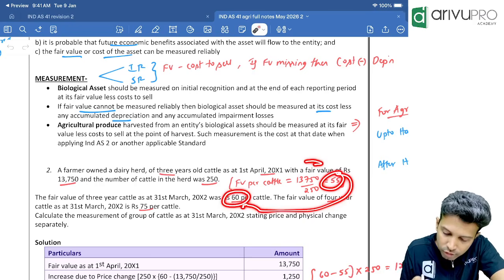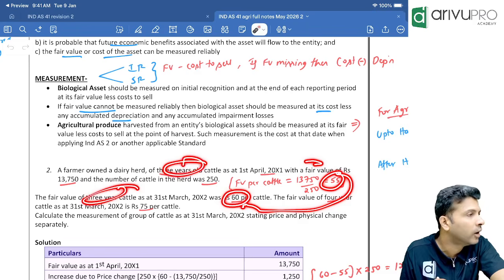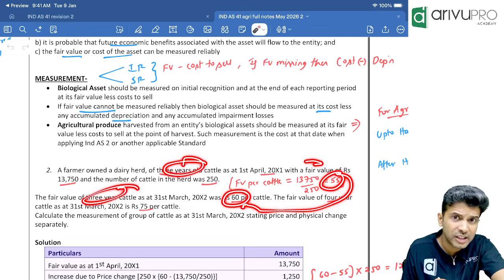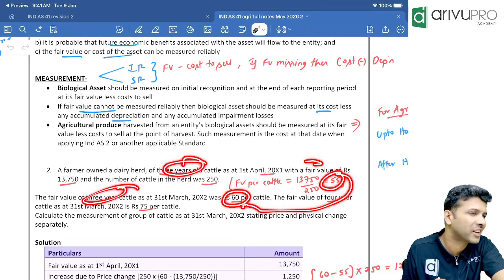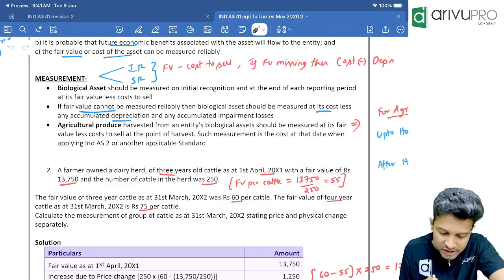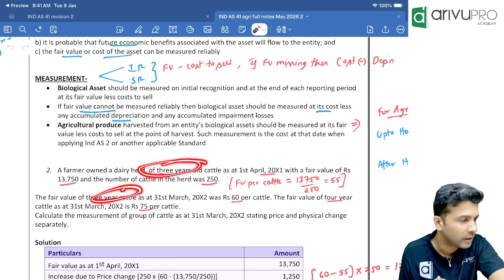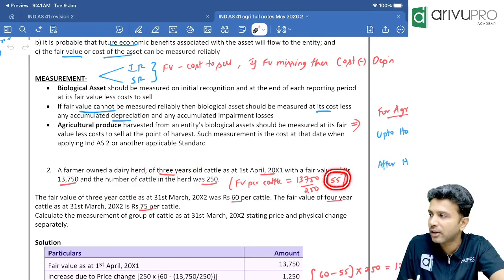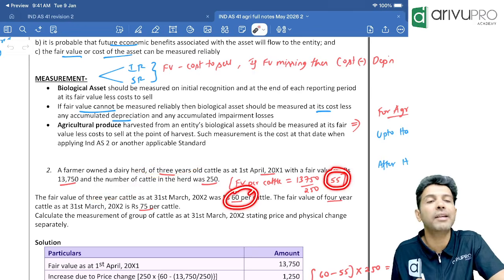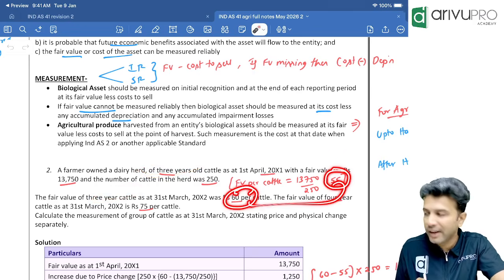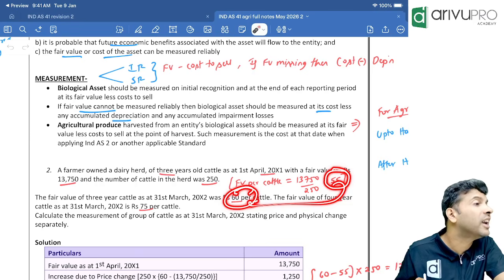See, this is also a 3-year-old cattle. So is this a physical change gain or a price change gain? Only the price has changed because the age is the same. This is also 3. But the year beginning fair value is 55 and the year ending value is 60. 55 has become 60, so how much is the gain?